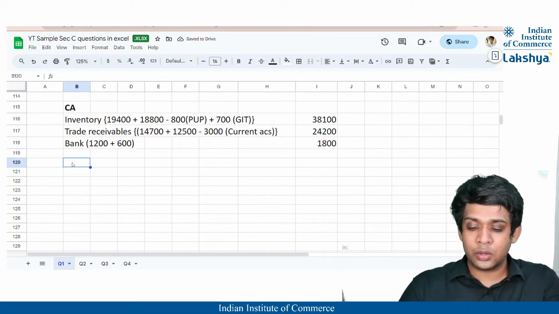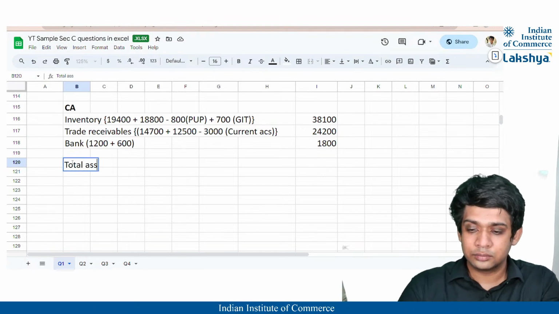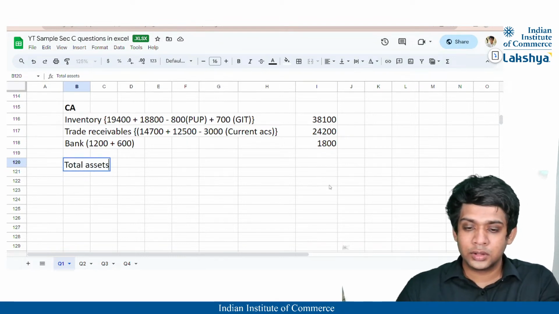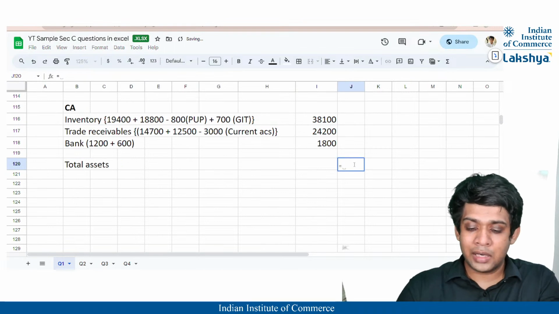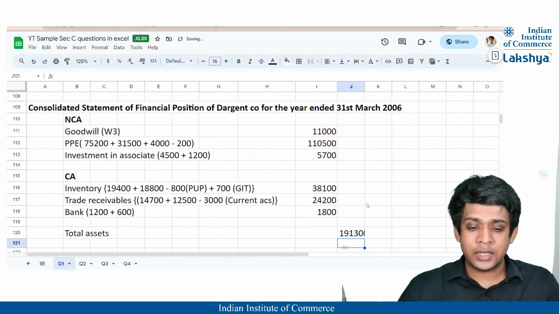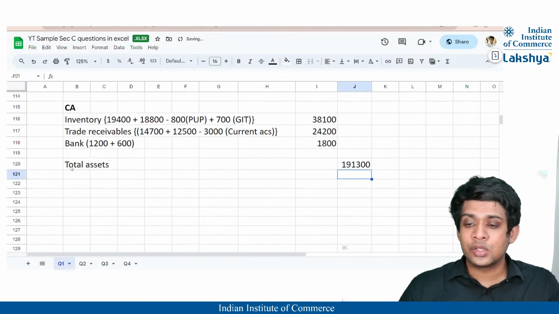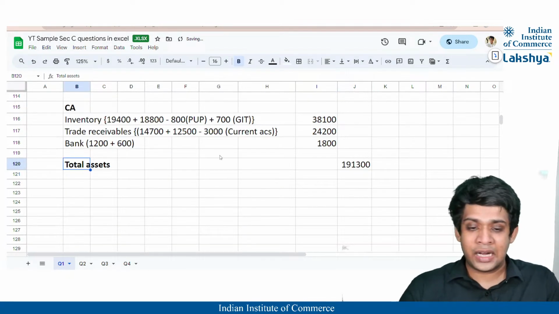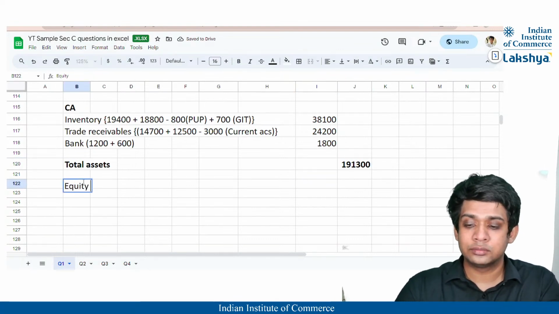So with this, we get our total assets, which will be nothing but the sum of all of this, right? That is going to be 191,300, right? So our total assets is nothing but 191,300. Now let us jump to equity and liabilities, right?